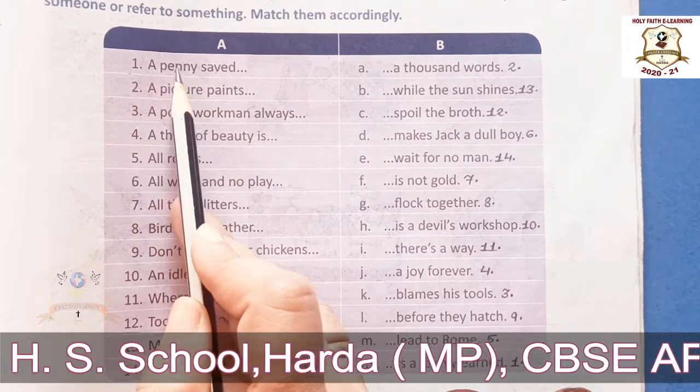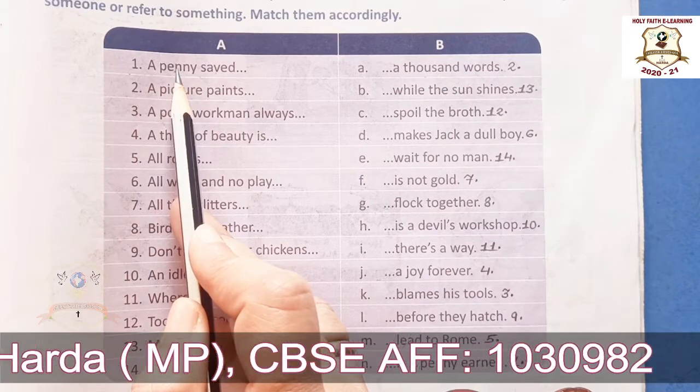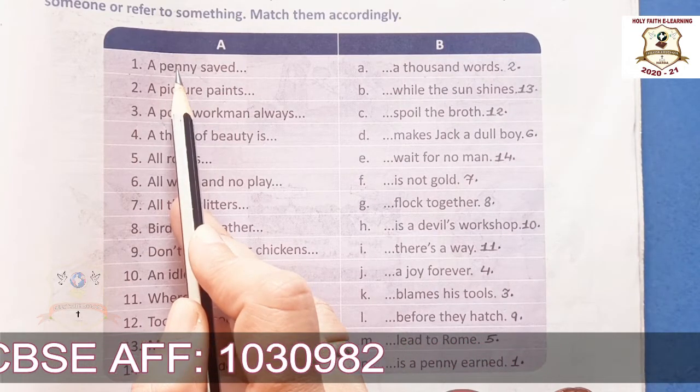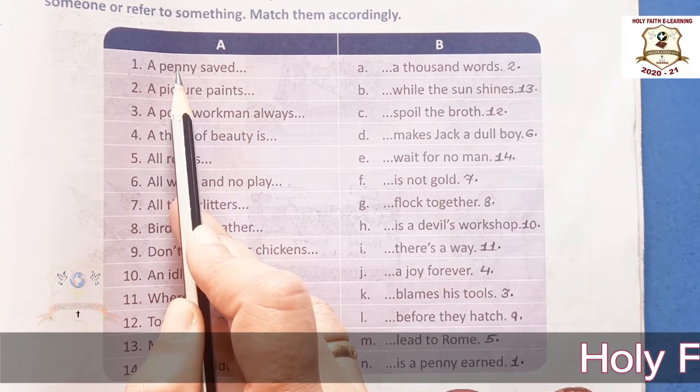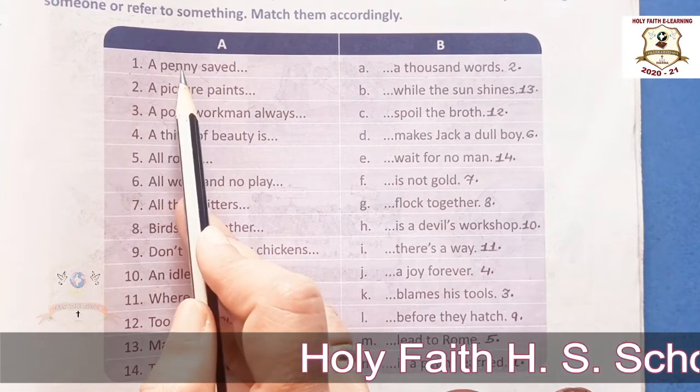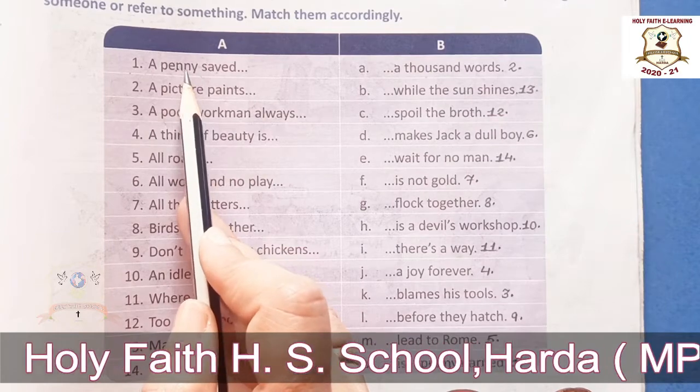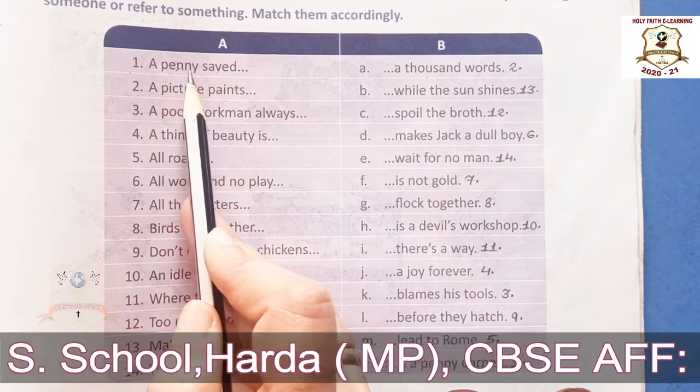Okay, the meaning of this proverb is that we should not waste money. We should save it even if little by little. So it is used to say that it is important to save money.